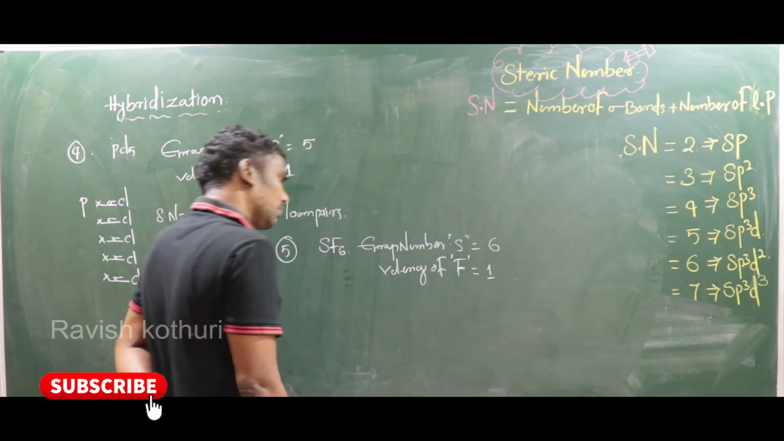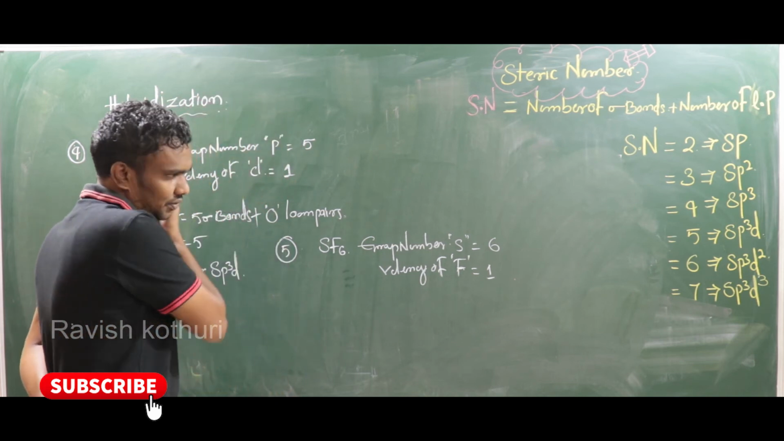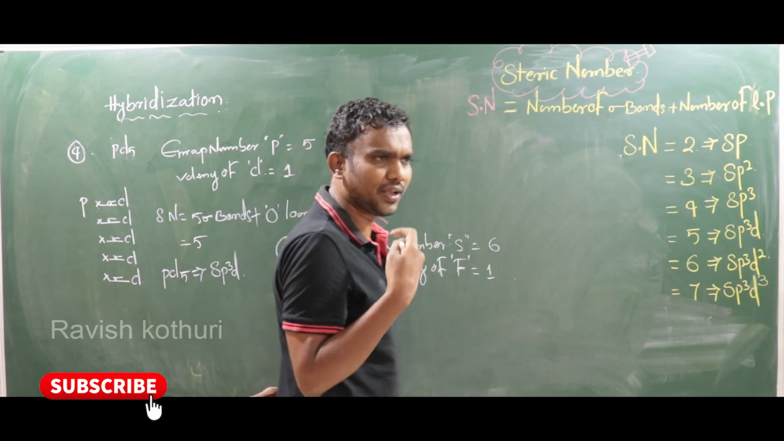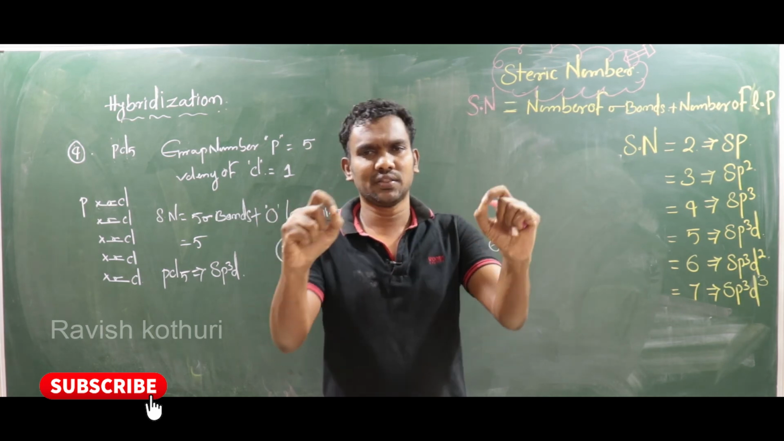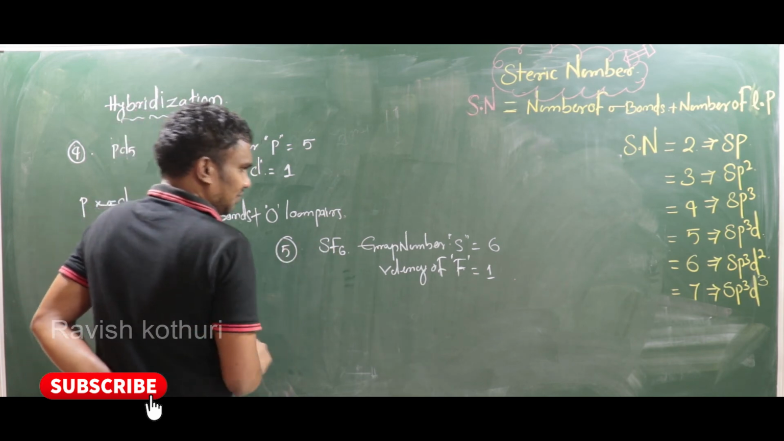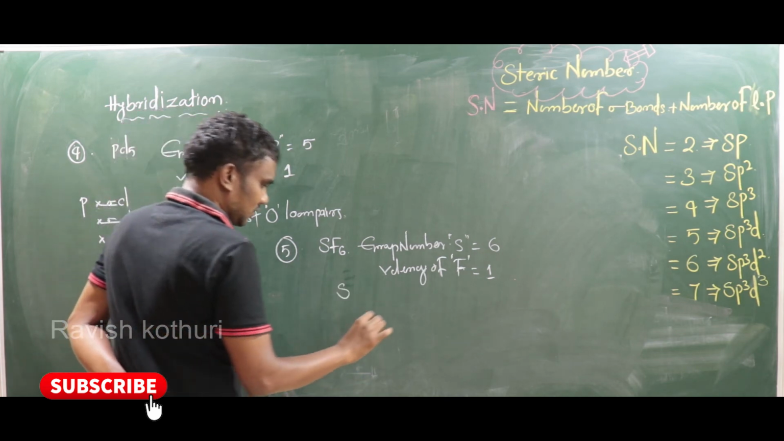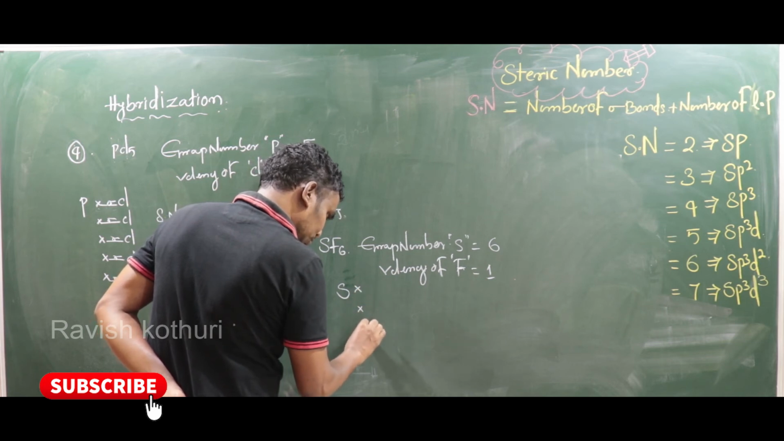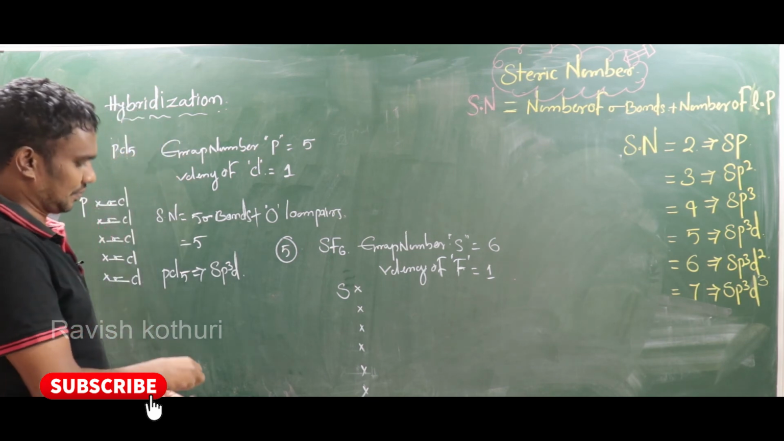The valency is 1. So valency 1 means it makes a single bond, right? If the valency is 2, it makes a double bond. If the valency is 3, it forms 3 bonds. So valency means the combining capacity of an element, right? Here, now observe carefully. Sulfur's group number is 6. So that is the reason the valence electrons are 6. 1, 2, 3, 4, 5, 6.